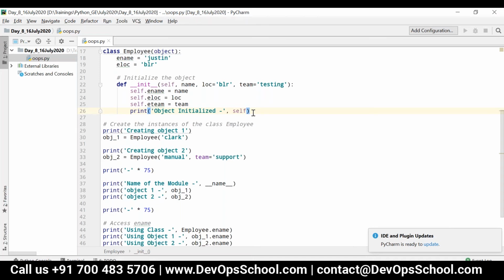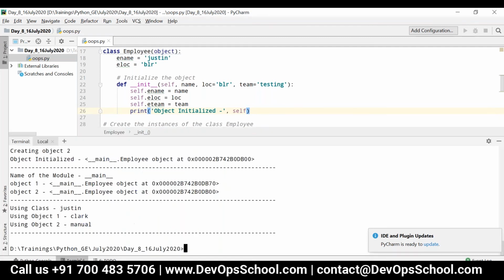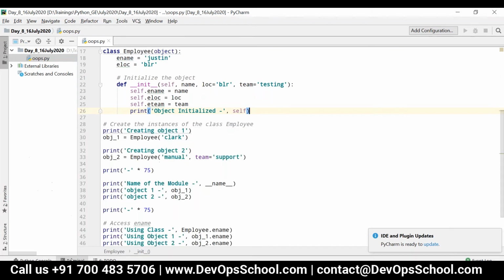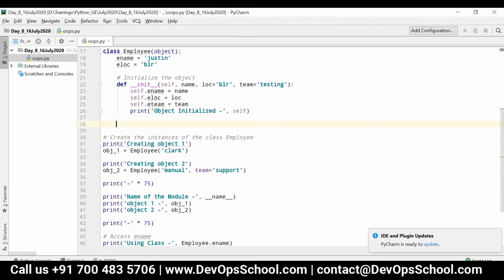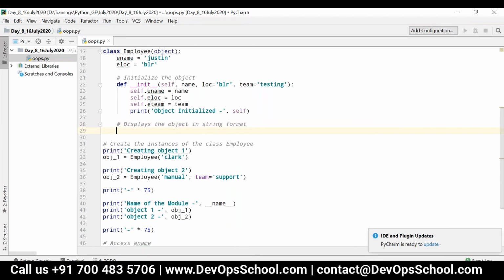So now whenever I print this object, it is printing the reference like this. If I want to print the object in some readable format, that displays the object in string format, we have a method called underscore underscore str of self.